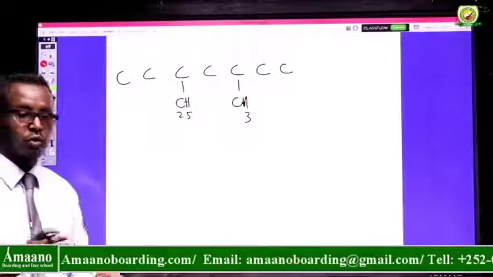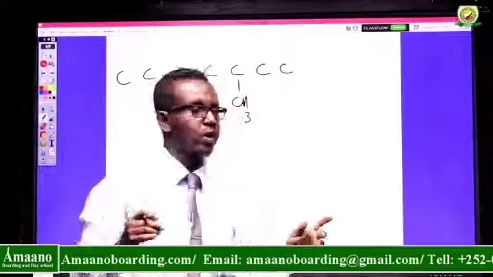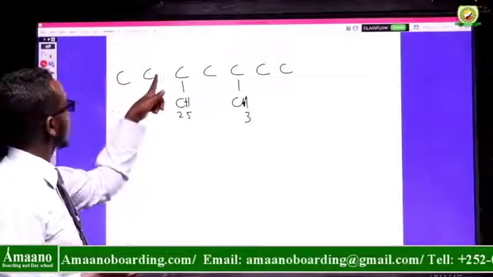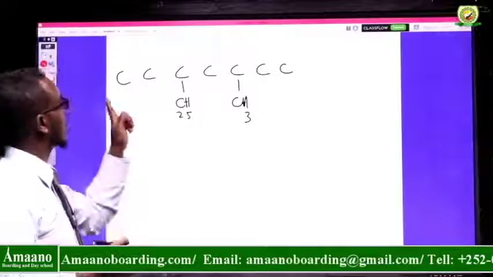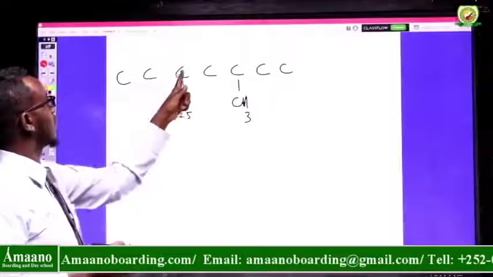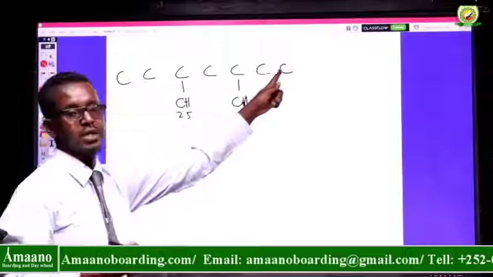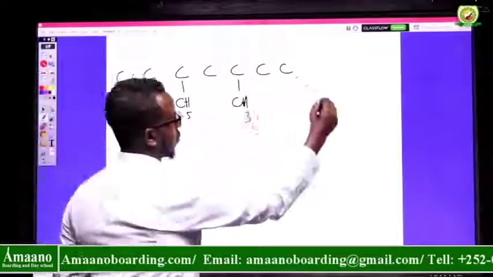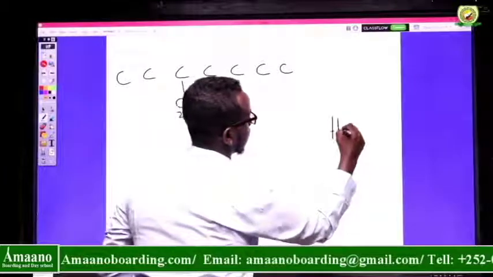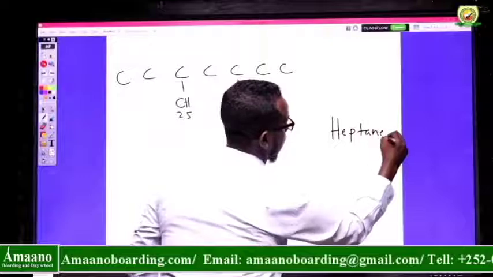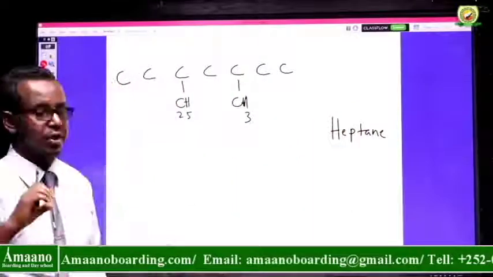First step, we have to choose the longest chain. If you start here from the left, 1, 2, 3, 4, 5. Here, 1, 2, 3, 4, 5, 6. 1, 2, 3, 4, 5, 6, 7. So that's the longest chain. So you can write heptane. So this is the parent name.